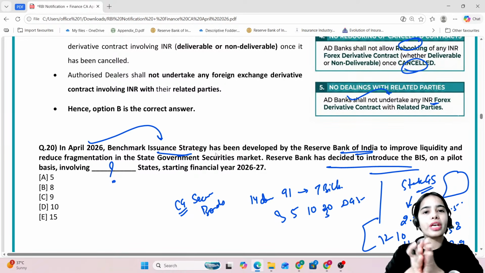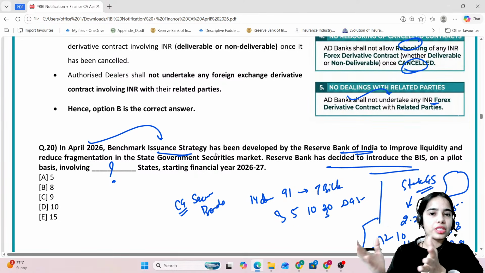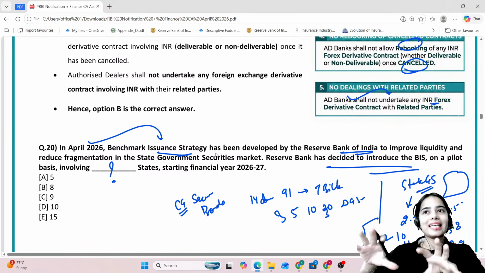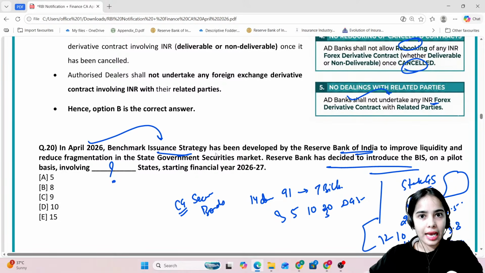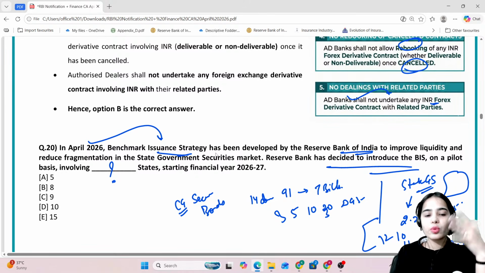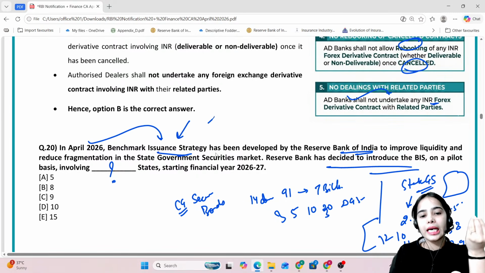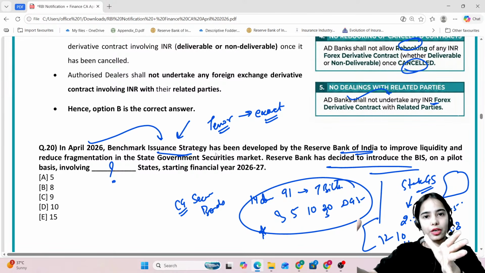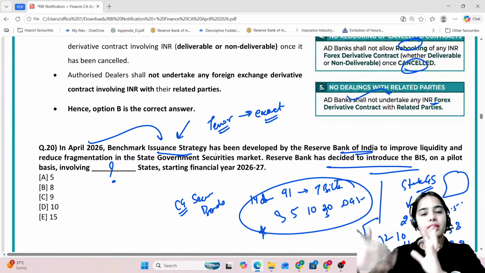This was leading to fragmentation of the market, and the investors were not very clear about the exact tenure that would be released next. This was leading to confusion, and that's why the RBI issued the benchmark issuance strategy, saying that exact tenures will be decided, just like for central government securities: 14 days, 91 days, 182 days, 3 years, 5 years, 10 years, 20 years.